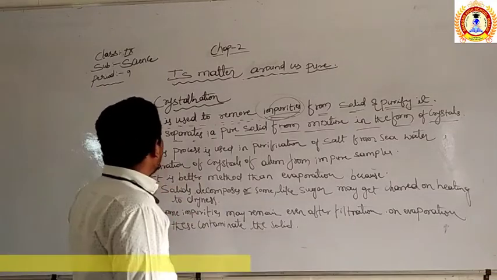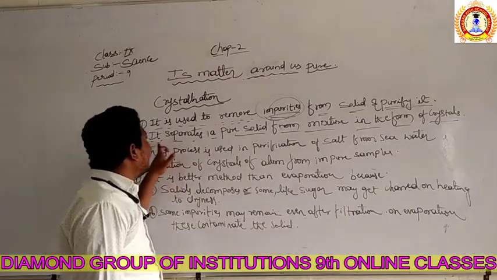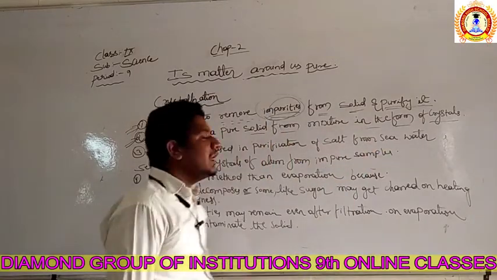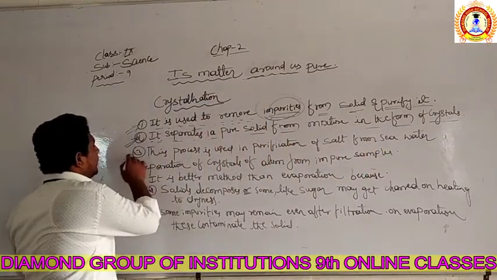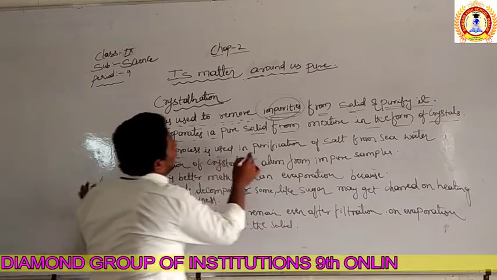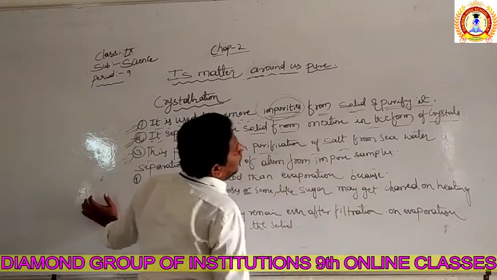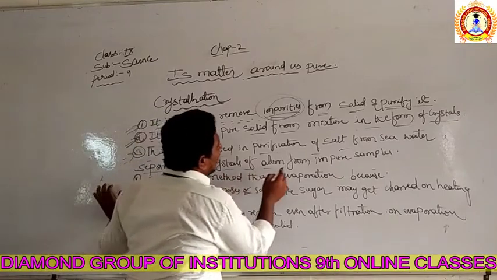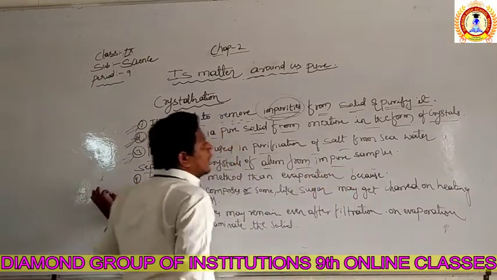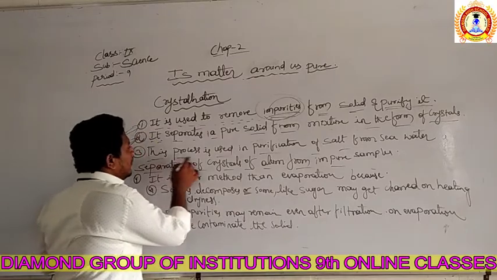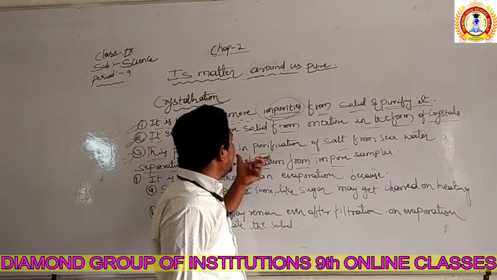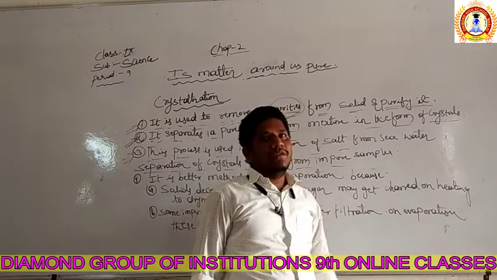Which method is used to separate the pure solid from a mixture in the form of crystals? The third application is that this process is used in the purification of salt from seawater and the separation of crystals of alum from impure samples, which we discussed first. This process is used in the purification of salt from seawater.